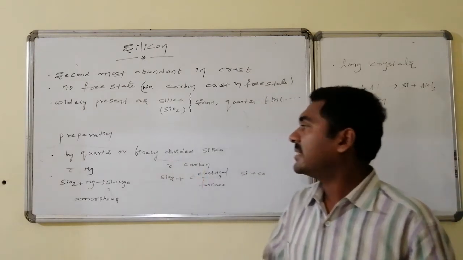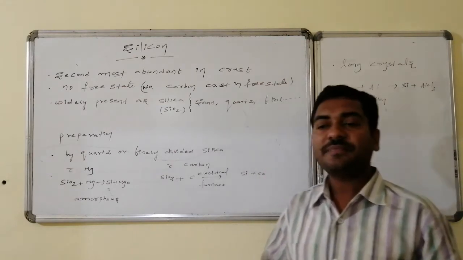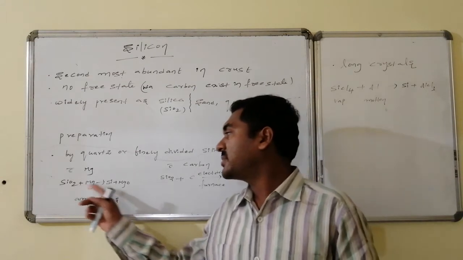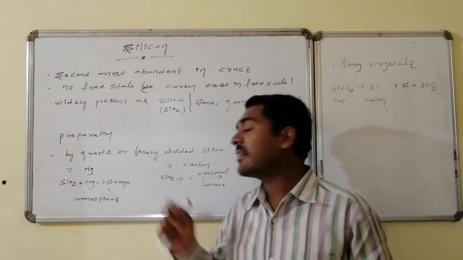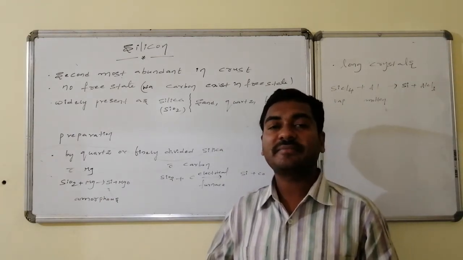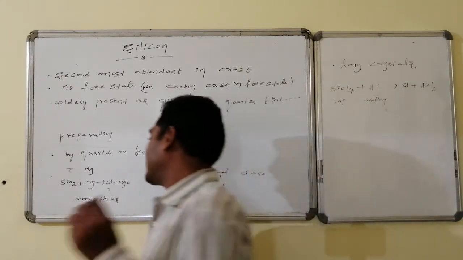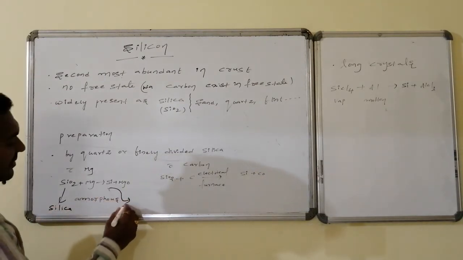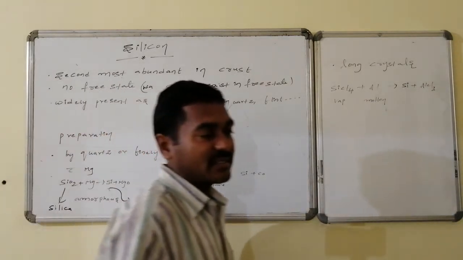Finely divided silica, SiO2 sand in powdered form, on reaction with magnesium at high temperature undergoes a chemical transformation that leads to the formation of silicon followed by magnesium oxide. The obtained silicon is said to be amorphous silicon. This is not silica, what is obtained is silicon. This is silica and this is silicon, and the obtained silicon is amorphous in nature.